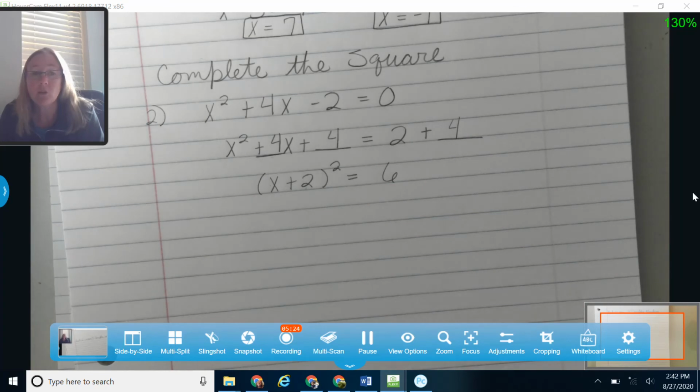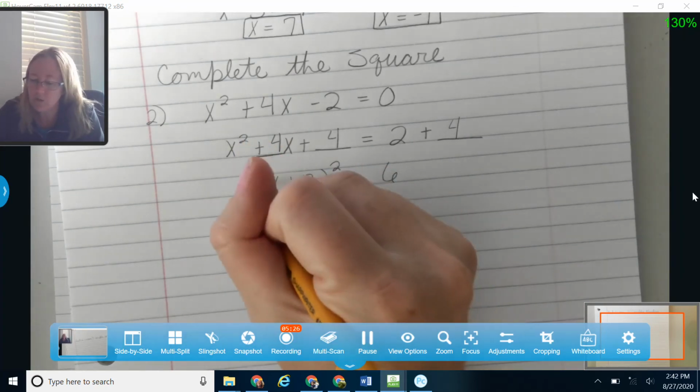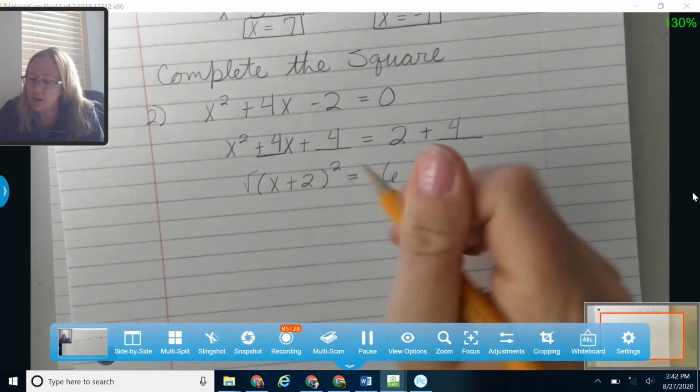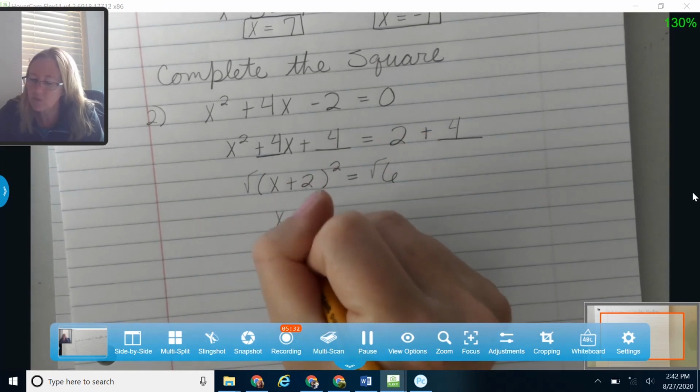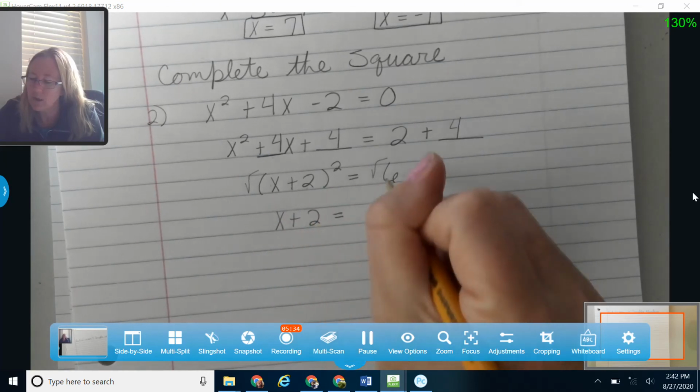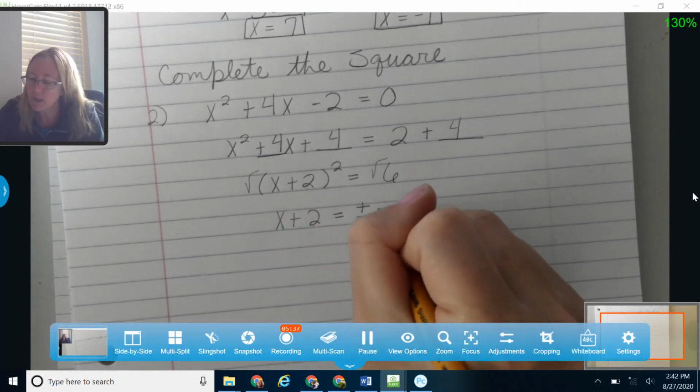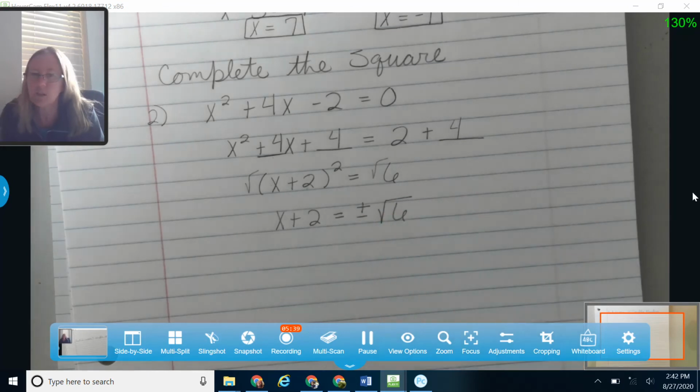Okay, now I'm going to use my square root principle. So that tells me that if something is squared over here, I can take the square root of both sides. All right, so it's going to leave me with x plus 2 over here, and on this side, it's going to leave me with plus or minus, and I can't take the square root of 6, so I'm just going to leave it as the square root of 6. I can't do that one in my head.